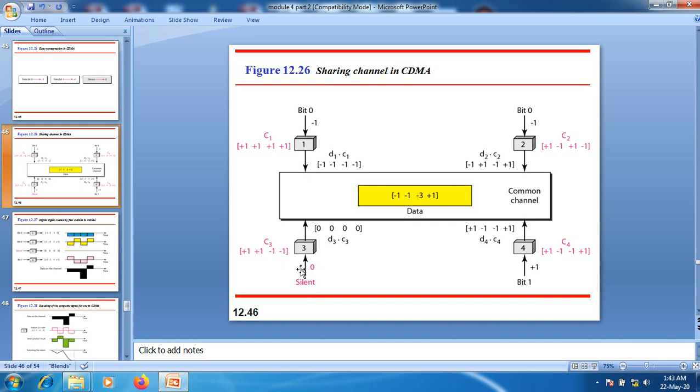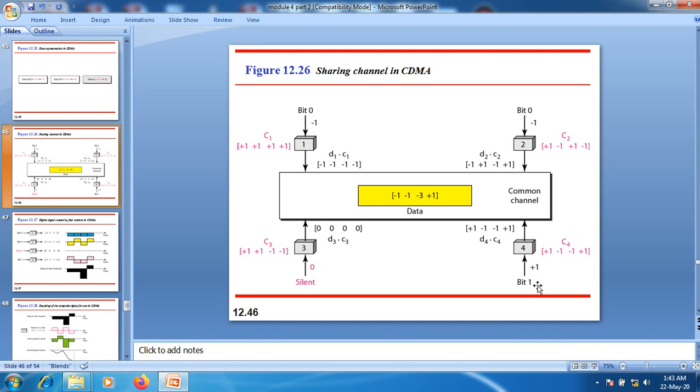Node 3 is silent here, and that silence can be represented by 0. If you multiply this chipping sequence with the scalar value 0, we will get 0 here. That is, D3 into C3 is nothing but 0 0 0 0 here.